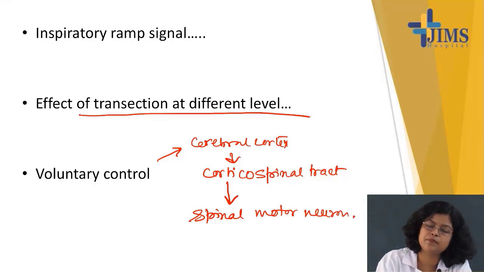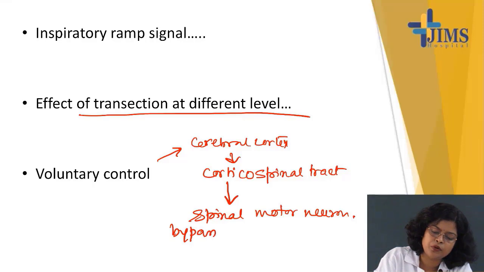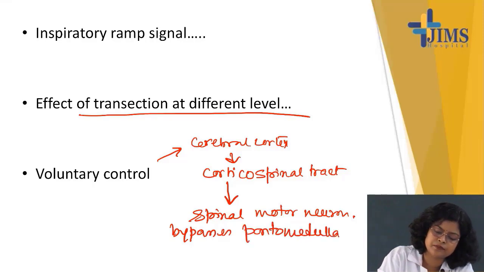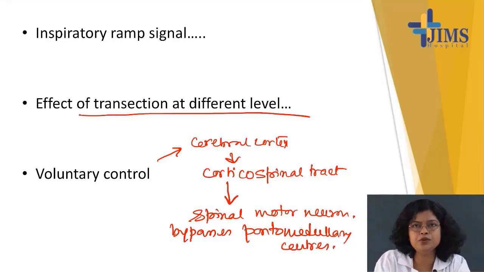So it bypasses the pontomedullary centers and directly sends signal to the spinal motor neuron and to the inspiratory muscles. Okay. So this is about voluntary control.